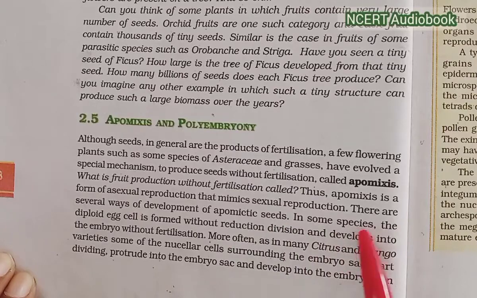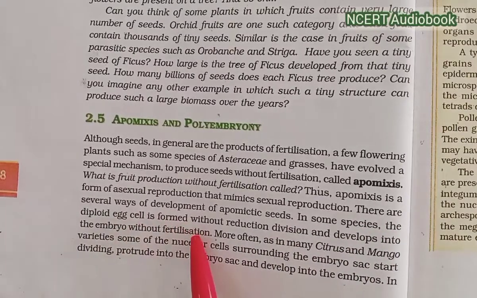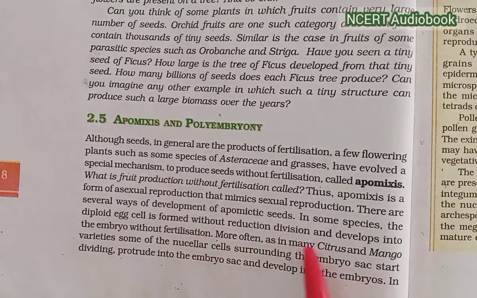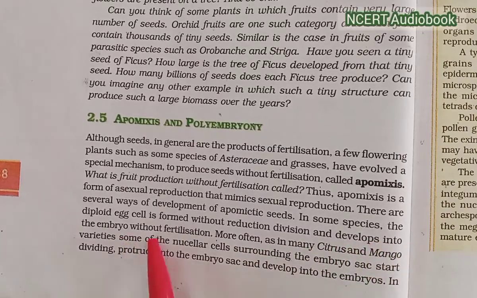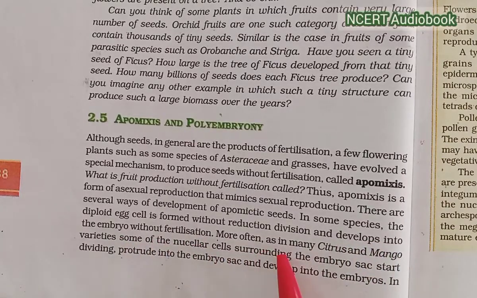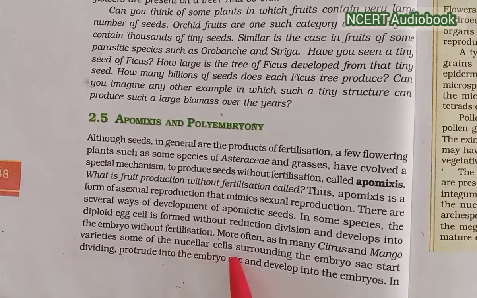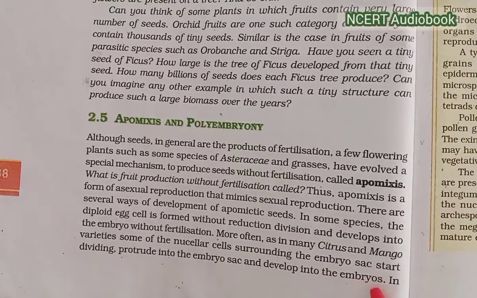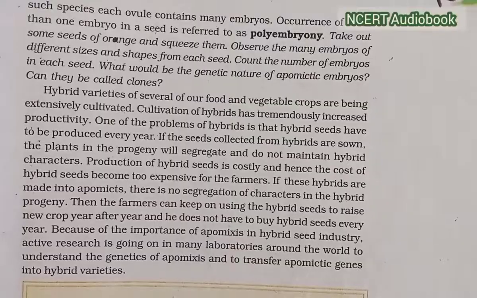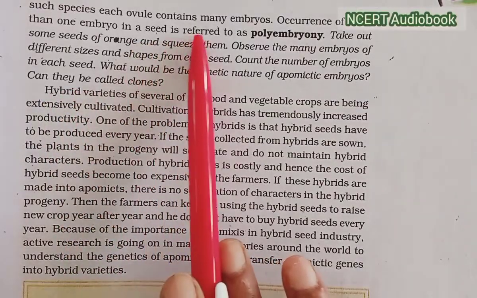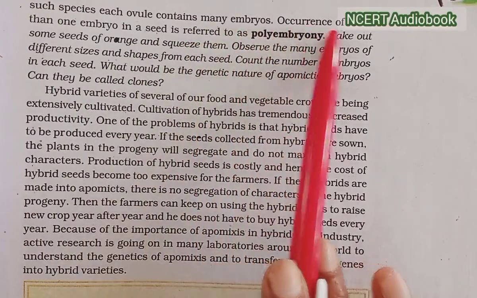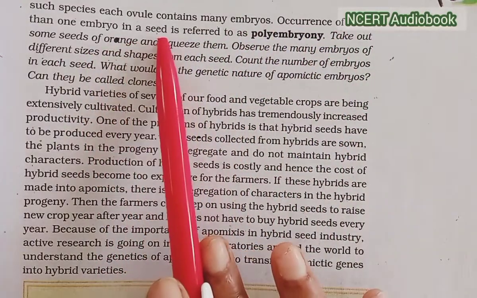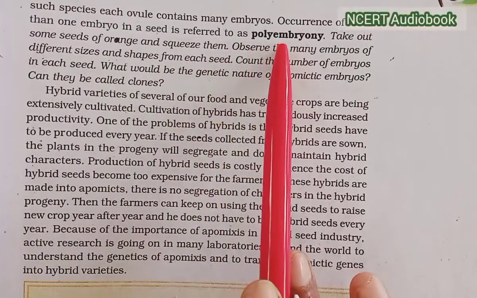In some species, the diploid egg cell is formed without reduction division and develops into the embryo without fertilization. More often, as in many Citrus and mango varieties, some of the nucellar cells surrounding the embryo sac start dividing, protrude into the embryo sac, and develop into the embryos. In such species, each ovule contains many embryos. Occurrence of more than one embryo in a seed is referred to as polyembryony.